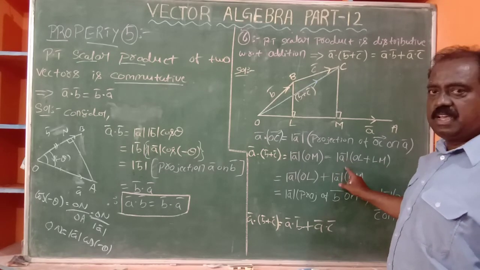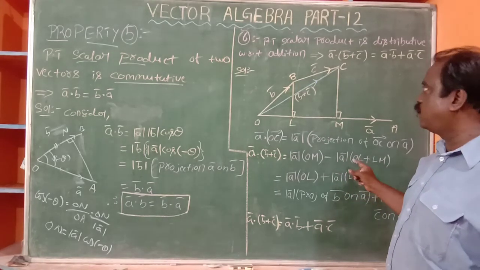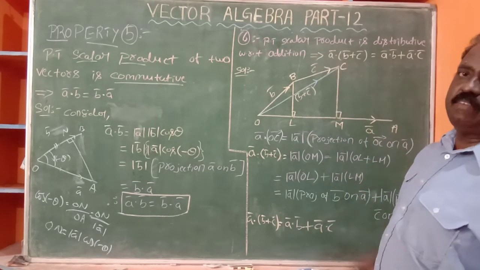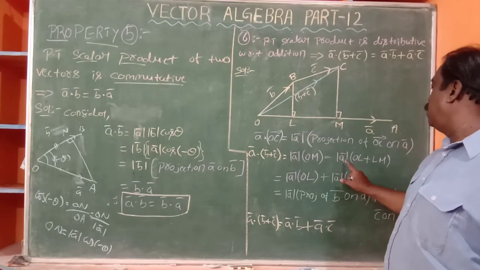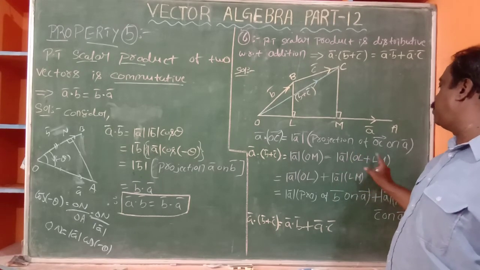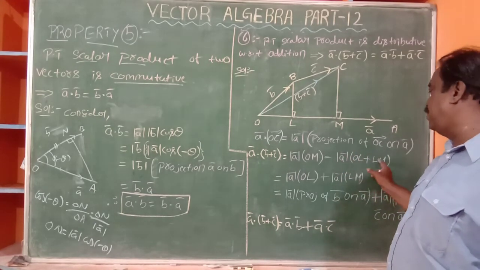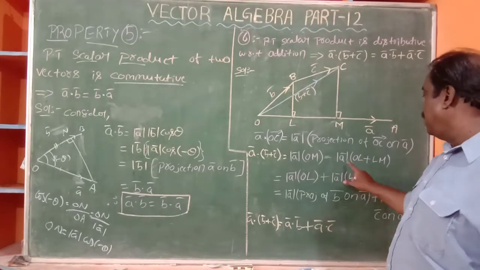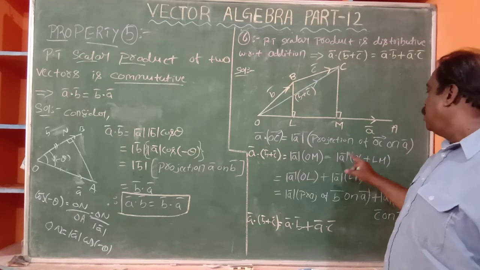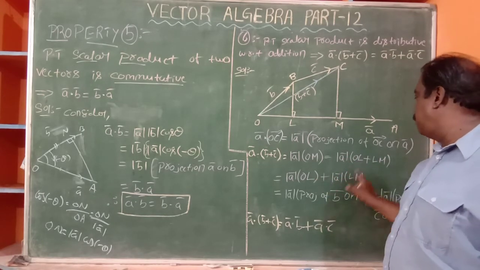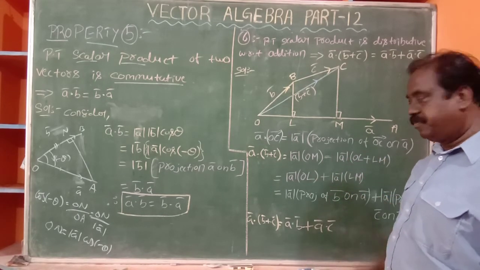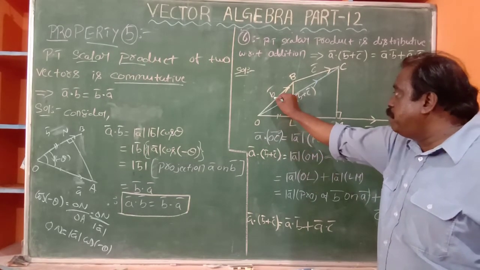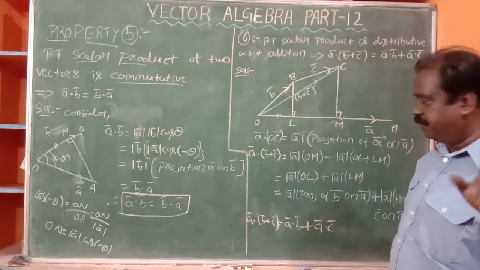Now real numbers follow the distributive law, but here it is vectors. So it is like 5 of 6 plus 7, just like x of y plus z, a of b plus c, just like ab plus ac. So modulus of A bar times OL plus modulus of A bar times LM. What is OL? OL is a projection of B bar on A bar. Will you agree?